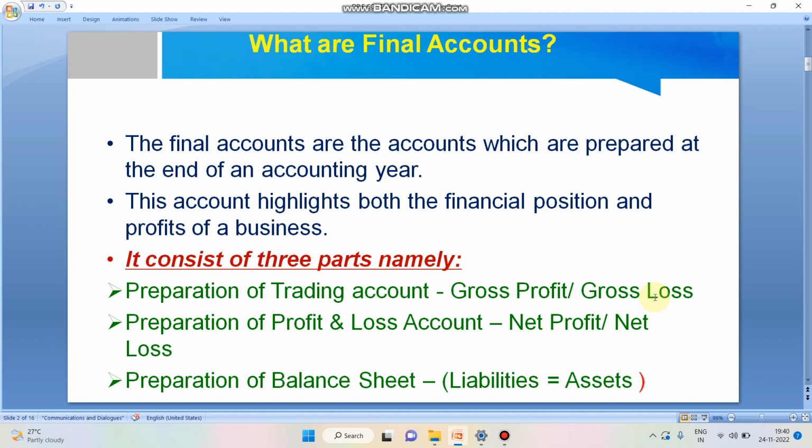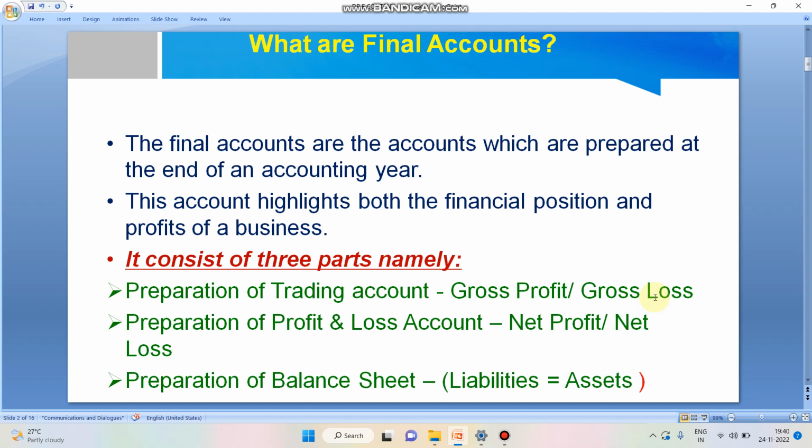First of all, the final account is always prepared at the end of the year. In general, if we take any businessman or trader, irrespective of their investment, size, or business nature, at the end of the year they want to know their business operational result. For that, we prepare the final account. That is the first purpose: in order to know our business operational result.